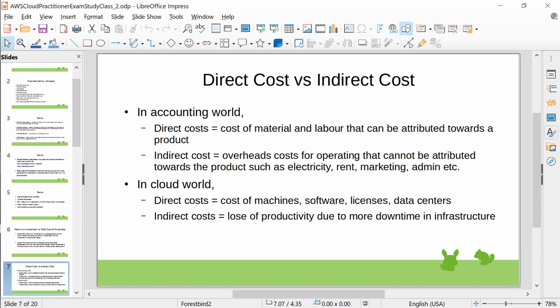It is an indirect cost where your machines are always available because your business is always running, right? Let's say you're running your own hotel, and during the rainy season tourists are not coming, so your business is down and you are losing money for that time. But when you move to the cloud, it is 24 hours, somebody is using my machine. When one part of the world is not using the machine, some other part of the world is using it, and your machines can be transferred to them.